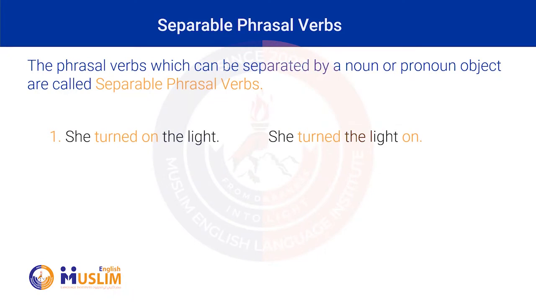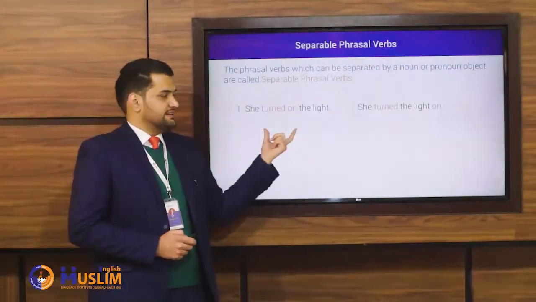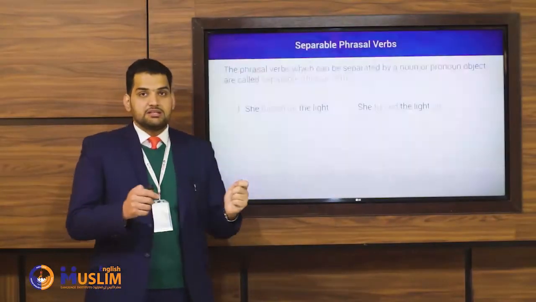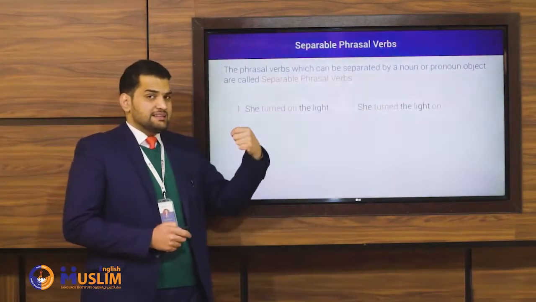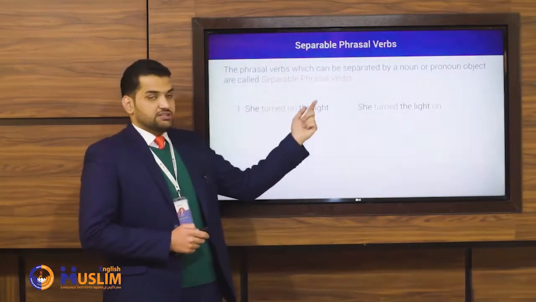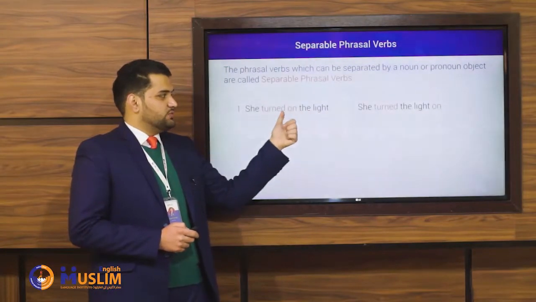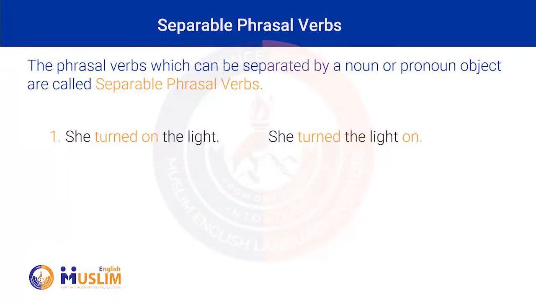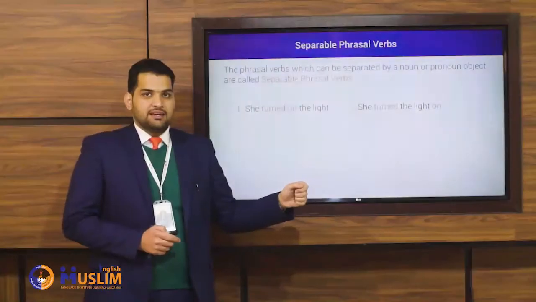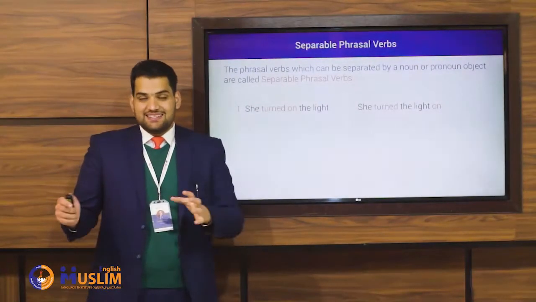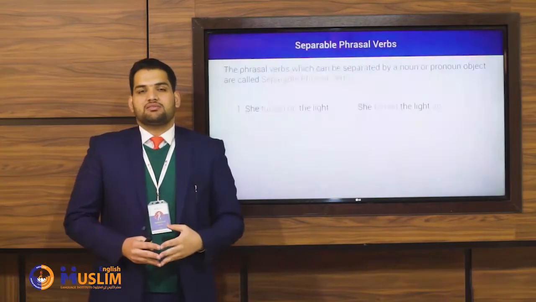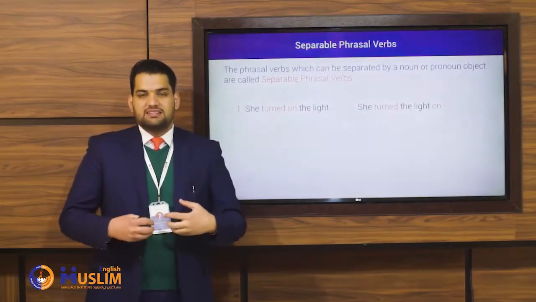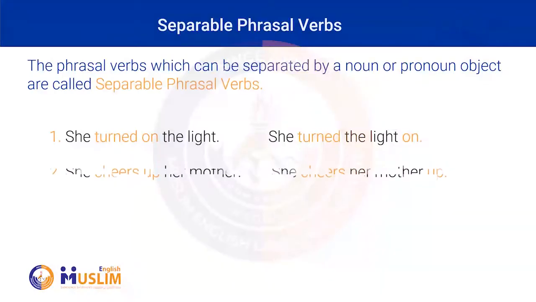For example, she turned on the light. In this sentence, the phrasal verb is turned on. You can say the same sentence like this: she turned the light on, using the noun between the verb and the particle of the phrasal verb. And the meaning is still correct and the same. This type of phrasal verb is called separable phrasal verb. It means you can separate it.